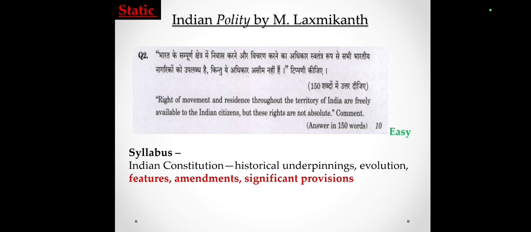This is from the static material, so I classified it as a static question. And from the syllabus point of view, there is a clear mention of the Indian Constitution, features, amendments, and significant provisions. So this question comes from this point of the syllabus.